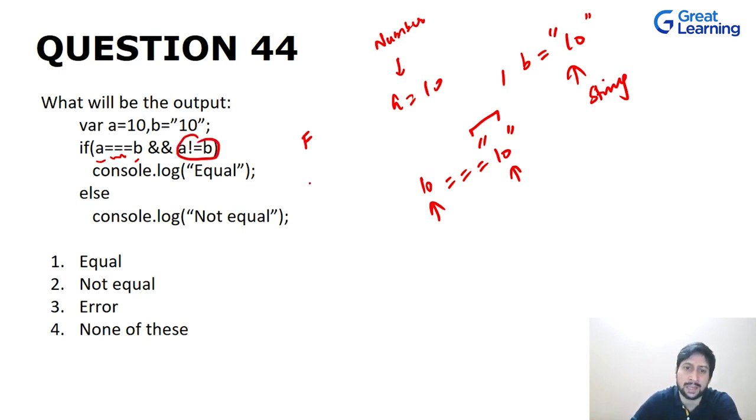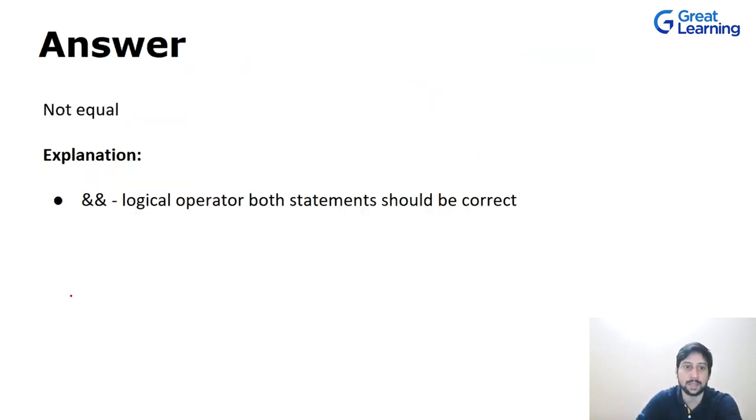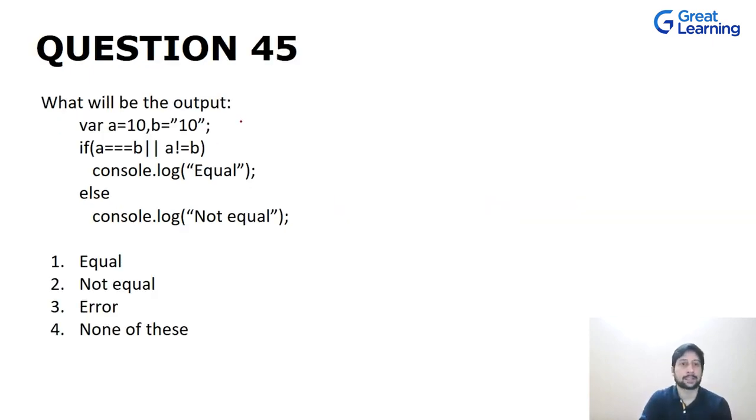That is the beauty of using logical AND. We only check the second condition if the first condition is true. In this case, it is false. So we'll not go to here and we'll not check it. Because this part is false, we go into the else part, which is not equal to, and we'll print it out. You see, the output is not equal to, because the logical AND operator checks if both the statements are true or are correct. Okay. Now let's check the next question.